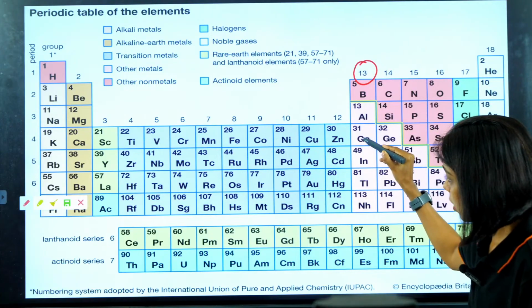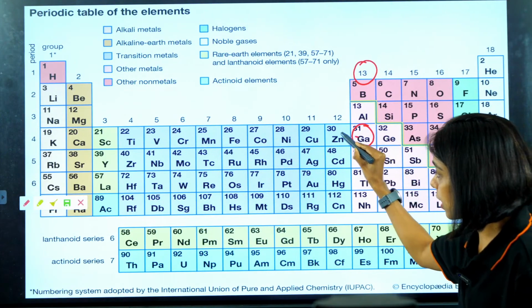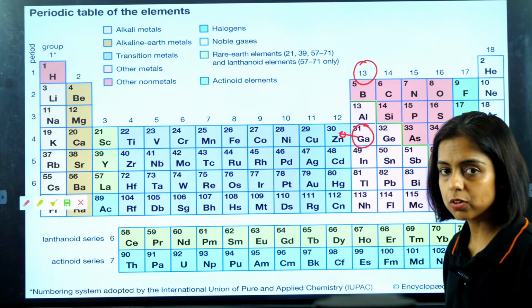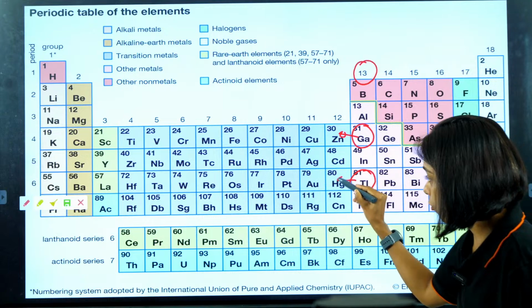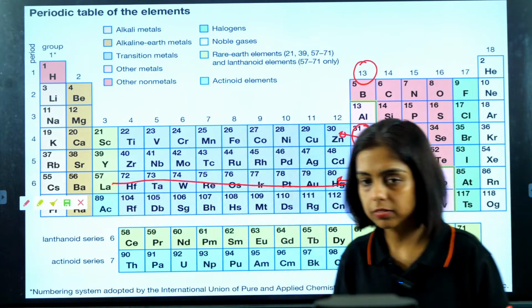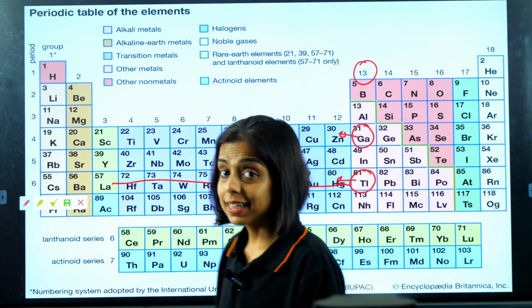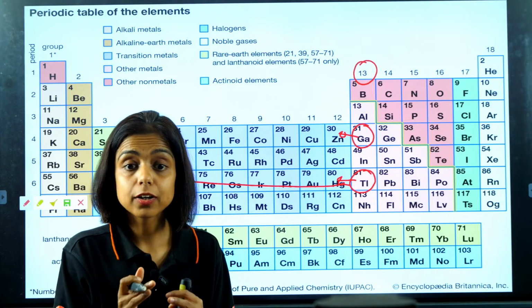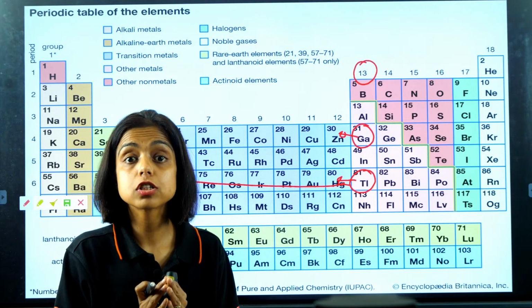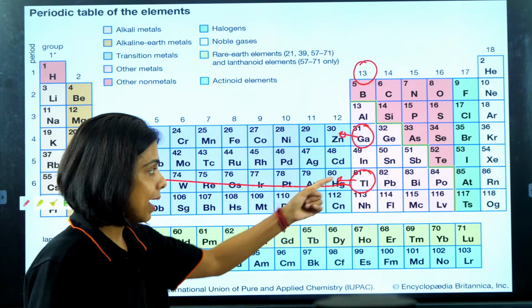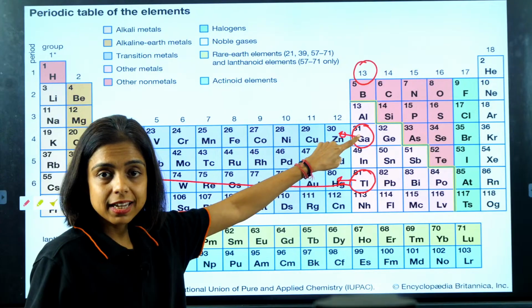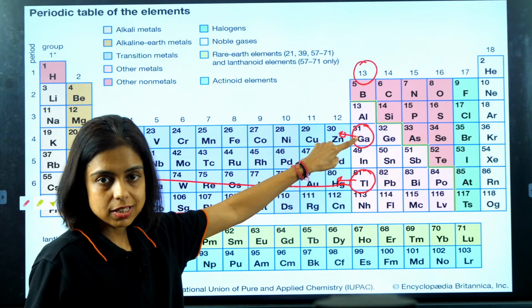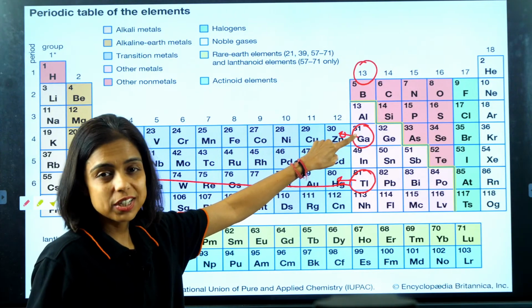So you see, when you reach gallium, before gallium you have 3d electrons, d electrons. When you reach thallium, you have 4f lanthanides. So gallium has inner d electrons. It has 3d electrons, and d electrons are poor shielders. Gallium has the fourth shell as the valence shell, and the second last shell has 3d electrons, but they are not good shielders, guys.